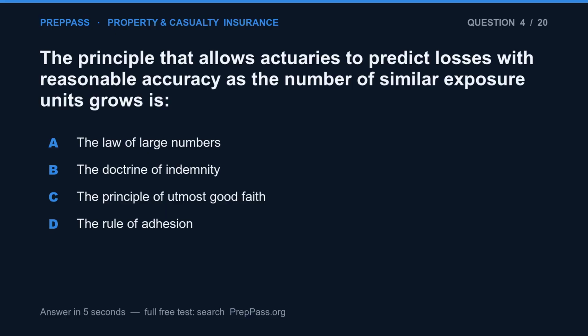Question 4. The principle that allows actuaries to predict losses with reasonable accuracy as the number of similar exposure units grows is: a. The law of large numbers, b. The doctrine of indemnity, c. The principle of utmost good faith, d. The rule of adhesion.